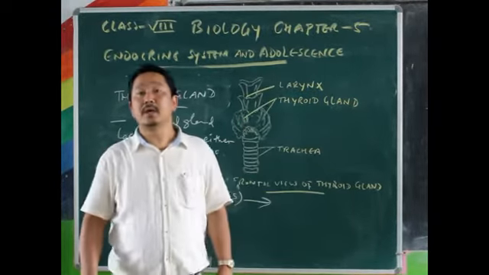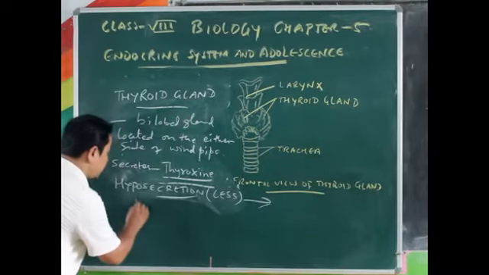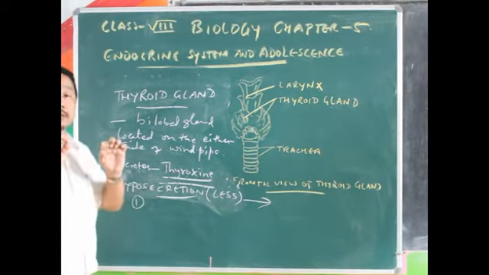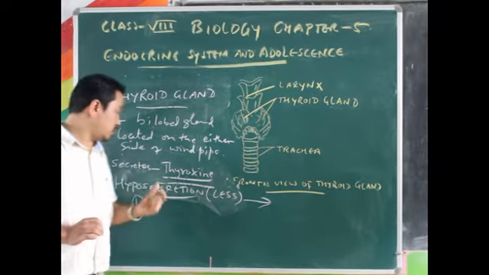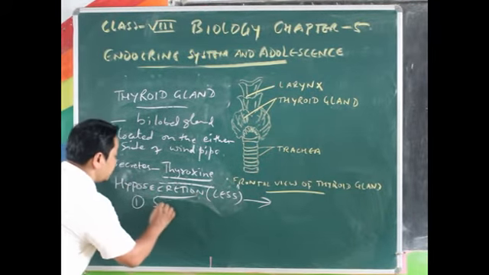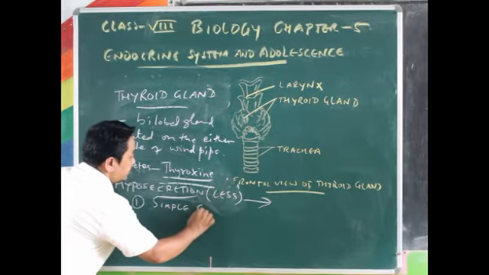Now see, the first and very simple, very common problem caused due to the hyposecretion or less secretion of thyroid hormone is simple goiter.